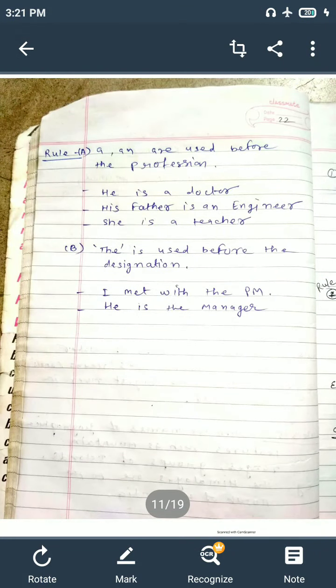Now let's move to the next rule. A and R are used before the profession.